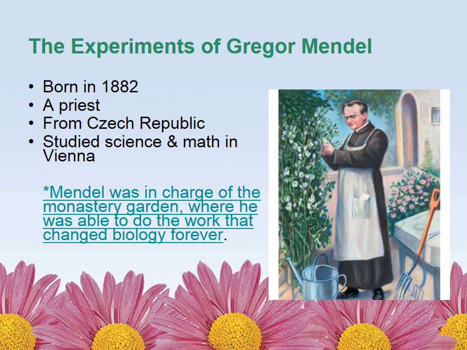There was a scientist named Gregor Mendel, and he's known as the father of genetics. He was born in 1882, and he was a priest from the Czech Republic. In college, he studied science and math. He was in charge of the garden in the monastery where he lived, and that's where he was able to do his experiments that would change biology forever. So look at the year, we're talking 1882. So this is a little bit after the microscope was invented.